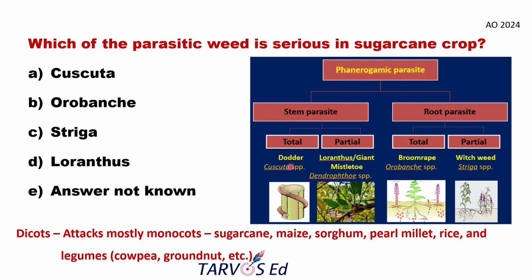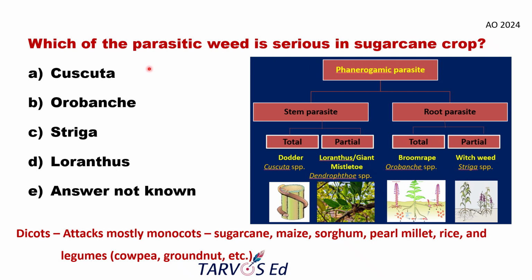Total stem parasite will be the dodder. Scientific name is Cuscuta. Partial stem parasite is the Loranthus or giant mistletoe. The scientific name is Dendrophthoe species. Total root parasite is the broomrape. The scientific name is Orobanche. The partial root parasite is witchweed, which is Striga as its scientific name.